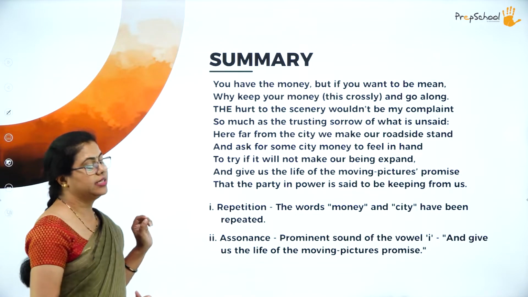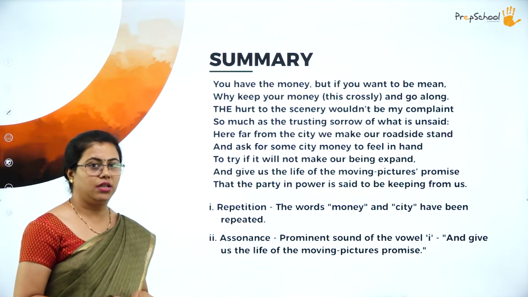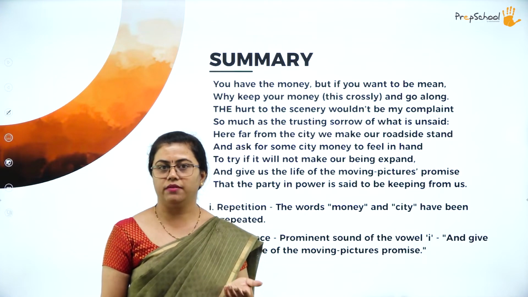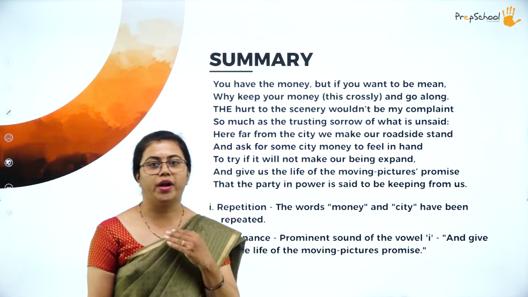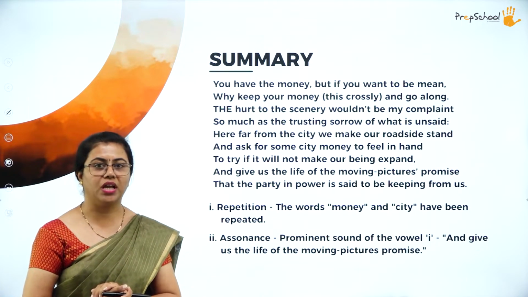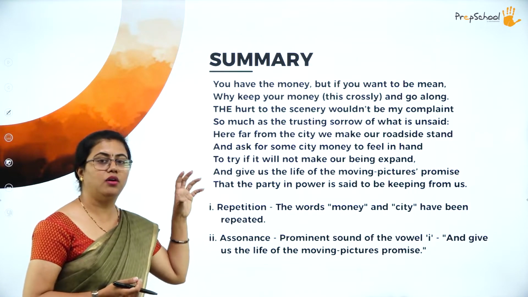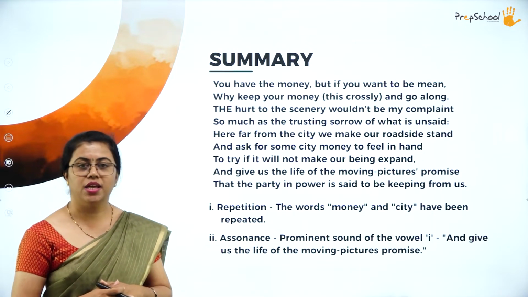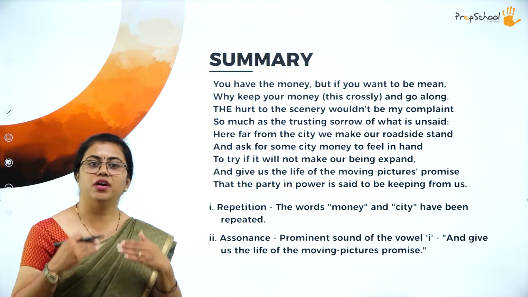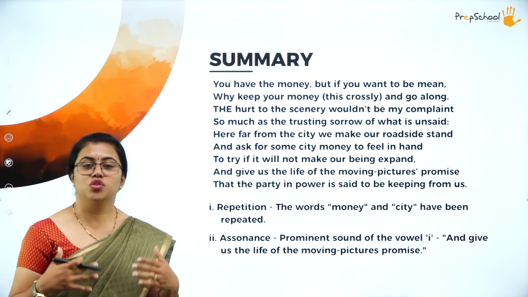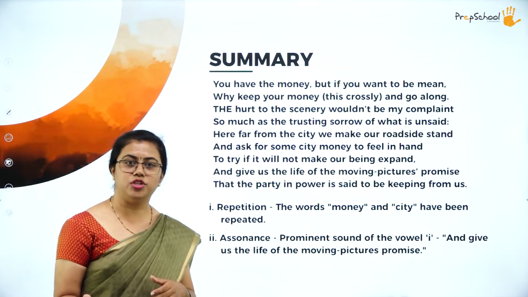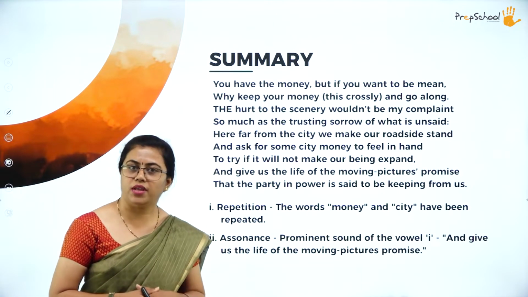So here the poet is indirectly talking about the government. There are many facilities that are promised by the government, but they are not provided for the rural people. So that is what the poet means here. Maybe people want some city money over there. That means they want money from rich people in order to have a higher level of life. They want to raise their lifestyle, but they are not able to do it only because they are very poor.